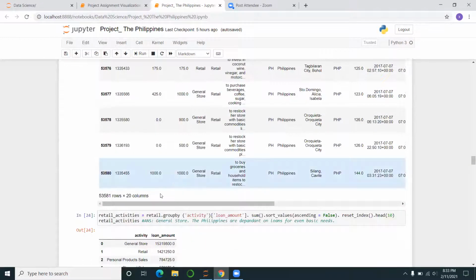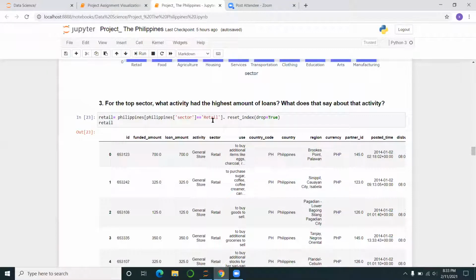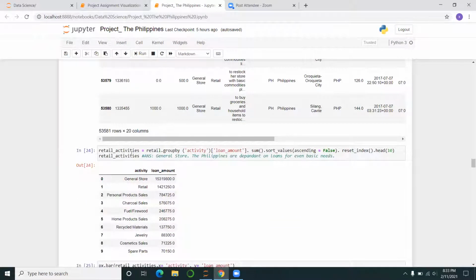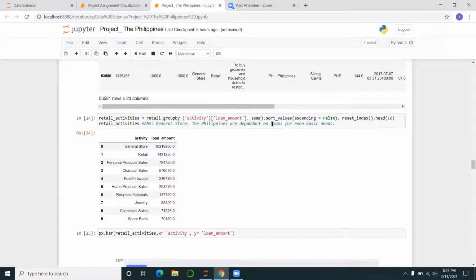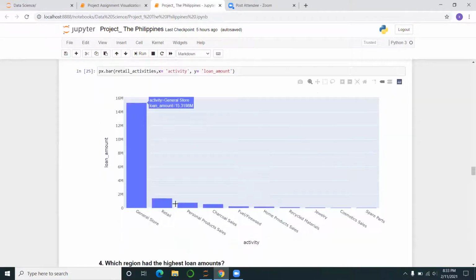And what does that say? The retail activity, so the answer is general store, sorry. Since retail had the highest number of loans, I had to see what activity under the sector had the highest loan amount, and that was general store. The answer was that the Philippines is dependent on loans even for basic needs like a general store. When I googled general store, it is basically anything you can get, household items, fashion items, everything. So they are in need of loans even for basic needs. Then I plotted a bar plot using Plotly, and this is how it looks.